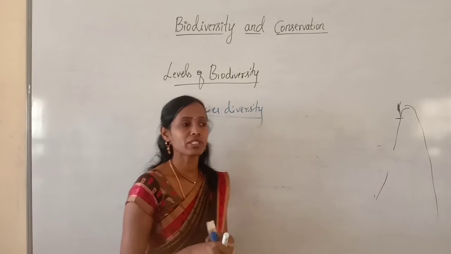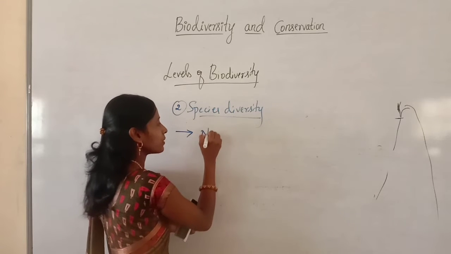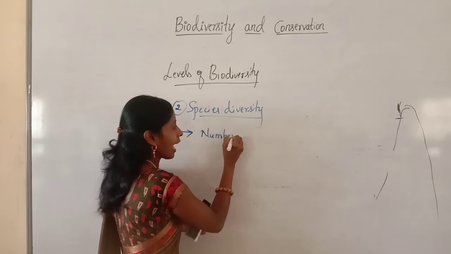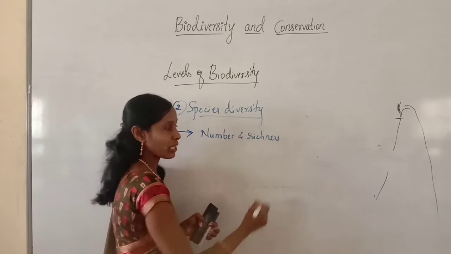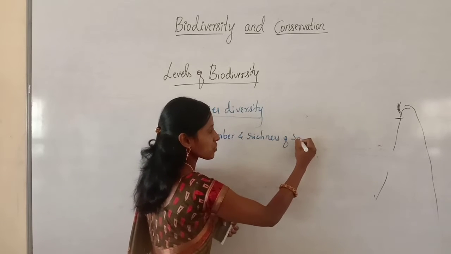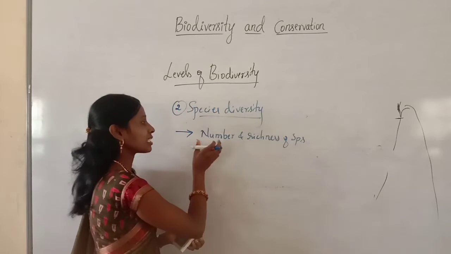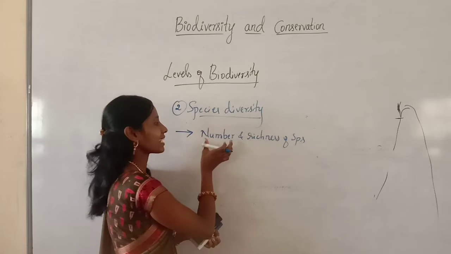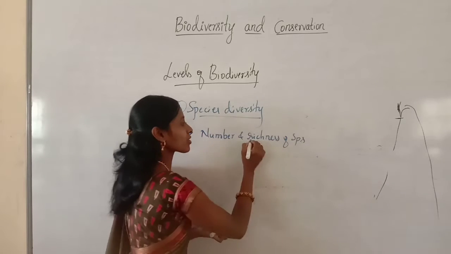And species diversity is the diversity of number and richness of species. So this species diversity is nothing but this diversity or variety in the number and richness of the species. So what is this richness?